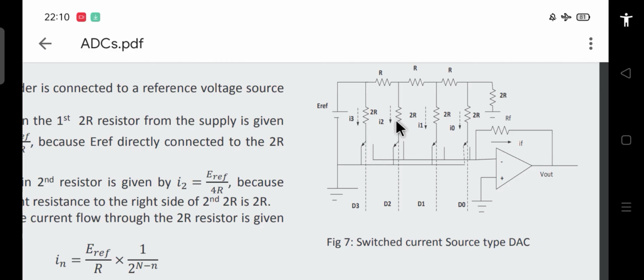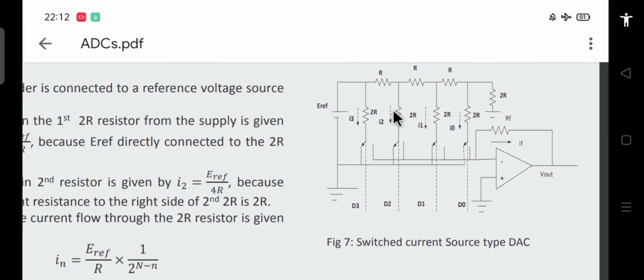The equivalent resistance to the right of the second branch is 2R, so the current gets divided equally among these two branches, because it is R plus R. If you find the Thevenin's equivalent, it will also become 2R.